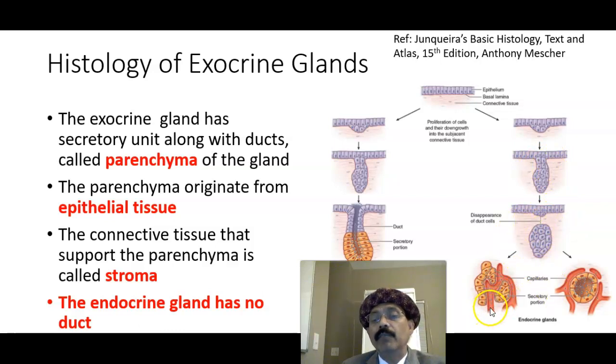Rather, it is invaded by fenestrated capillaries. The parenchyma is invaded by the capillaries, and there is no duct. The secretion will go directly to the capillaries, as it is surrounded by blood vessels. It is inside the connective tissue, but here the duct system is developed. Secretion goes out through the duct.